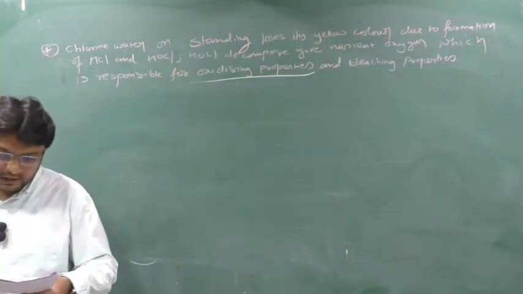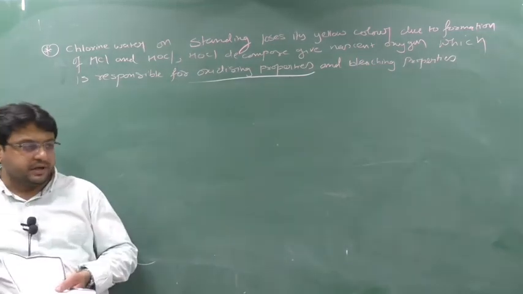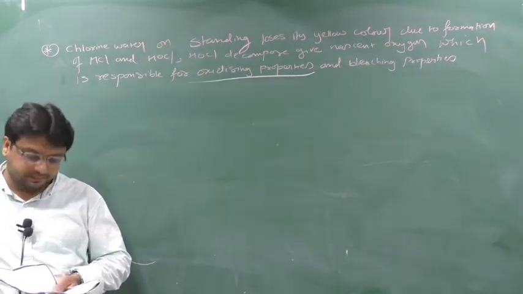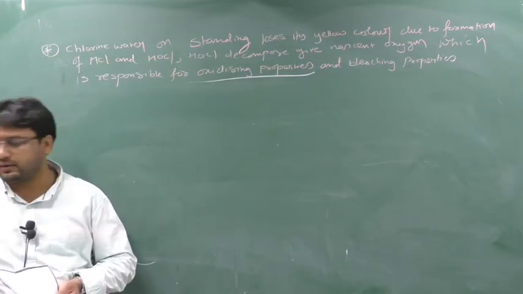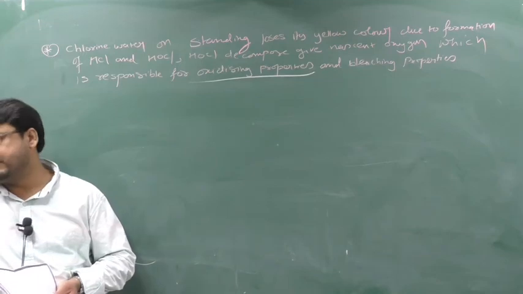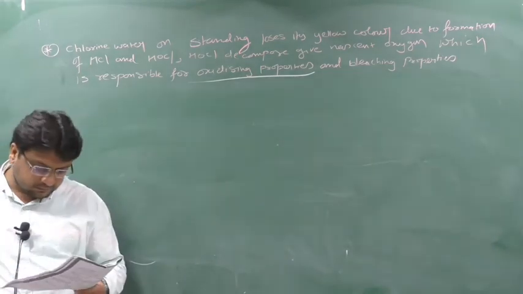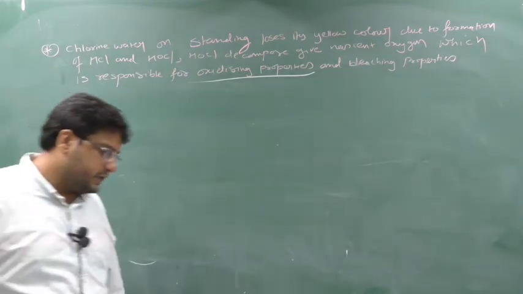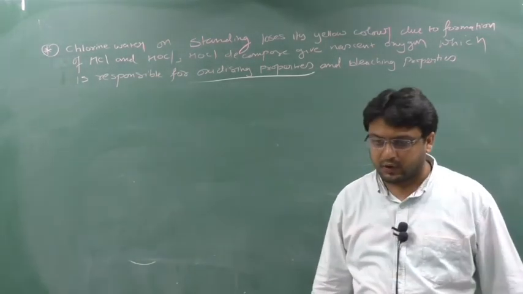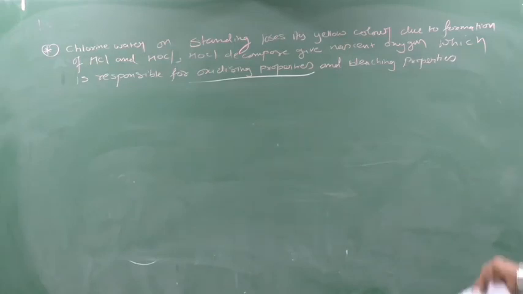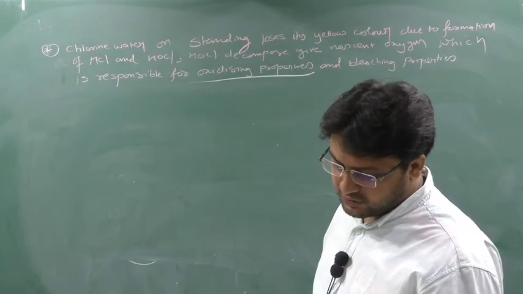As you know, it is used as a bleaching agent in bleaching wood pulp, textiles, etc. Next, write down: it is used in the sterilizing of water.